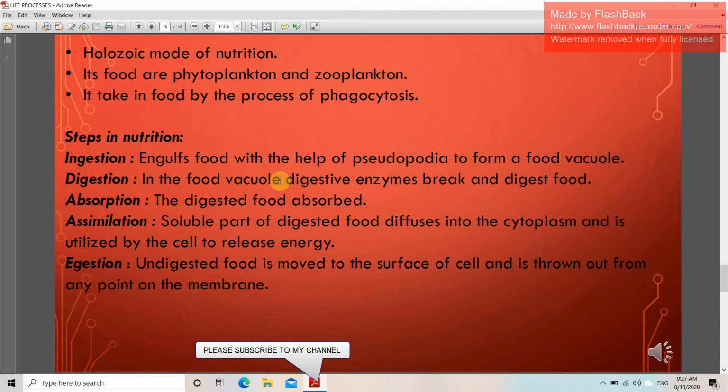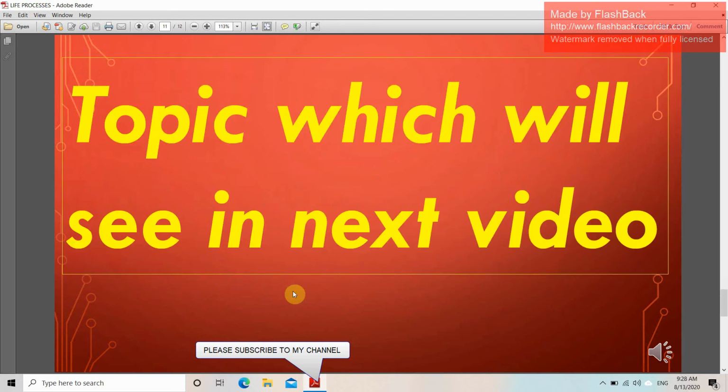The amoeba engulfs food with the help of pseudopodia to form a food vacuole. In the food vacuole, digestive enzymes break down the food. The digested food is absorbed. Soluble parts of digested food diffuse into the cytoplasm and are utilized by the cell to release energy. Undigested food is moved to the surface of the cell and is thrown out from any point of the membrane. You can see that.